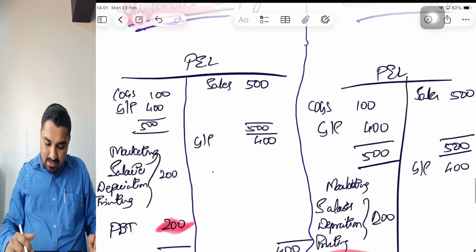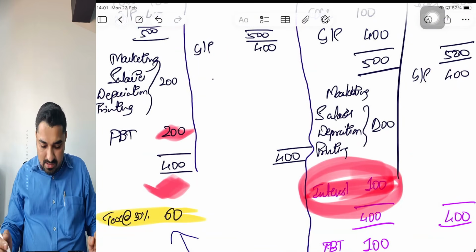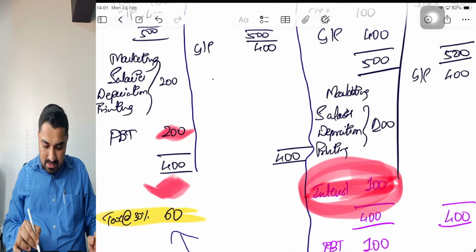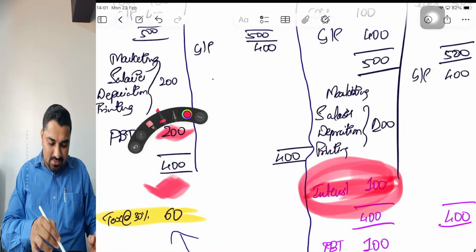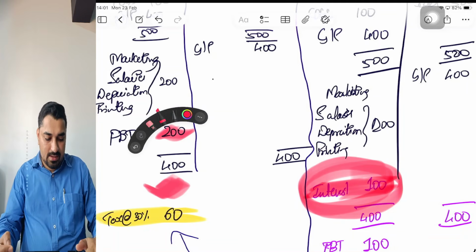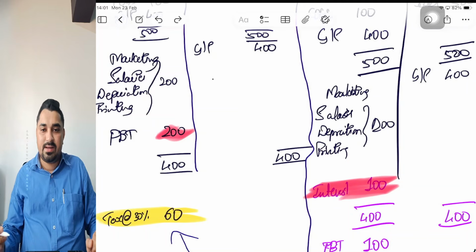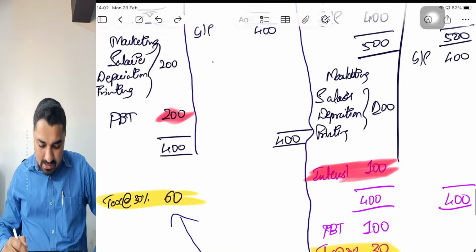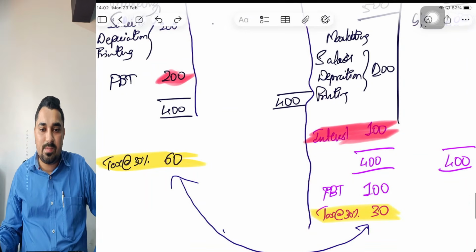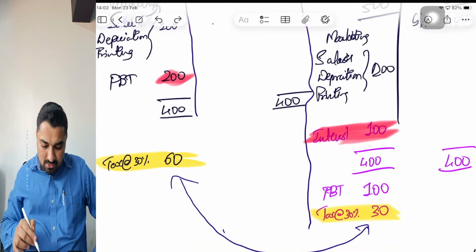But on the right hand side, if you see, all expenses and all income being the same, the only addition I have made is interest. Correct? When I add interest, it means I have taken debt, and on that debt I have paid interest of 100 crores. In that case, what is my taxable profit? My taxable profit is coming down to only 100.